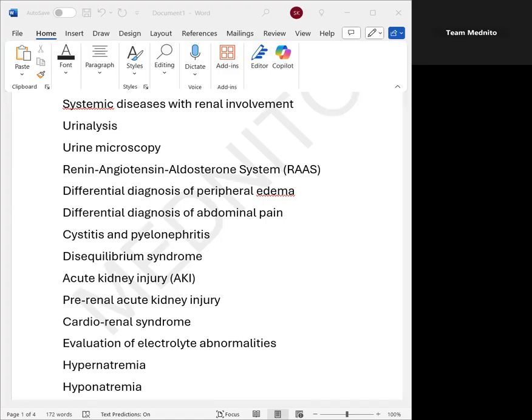Next, we talk about the differential diagnosis of abdominal pain. As far as I know, for USMLE Step 2, I want you to remember that whenever there is right upper quadrant pain that is referred to the right trapezius, it is cholecystitis that I want you to remember. And in cholecystitis, the most important question they ask is a fat female 50-year-old patient developing right upper quadrant pain after having food, which is cholecystitis.